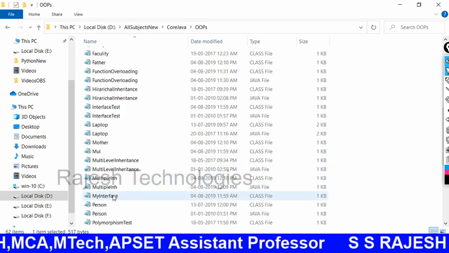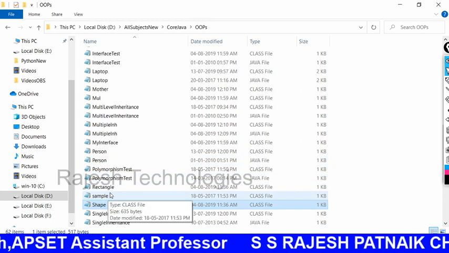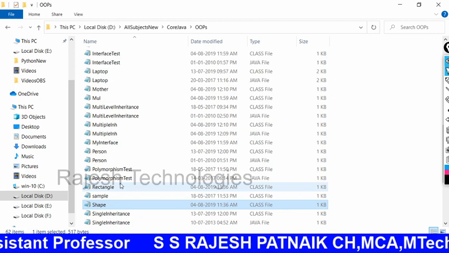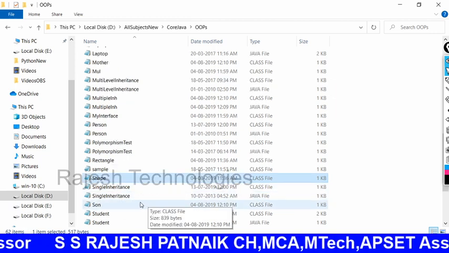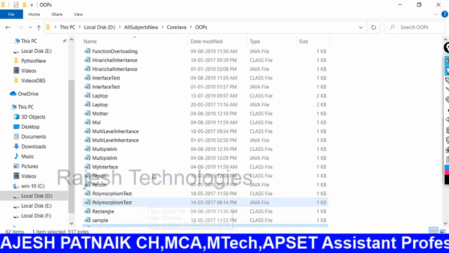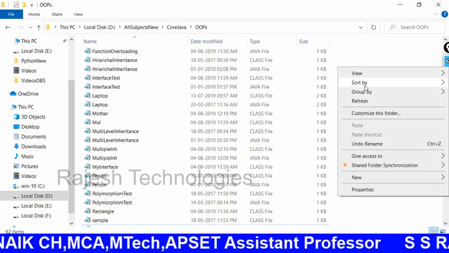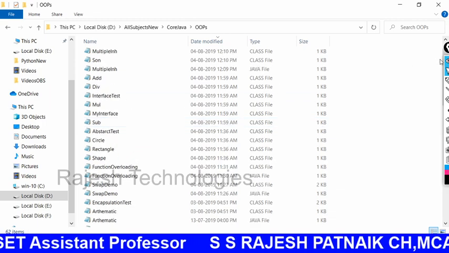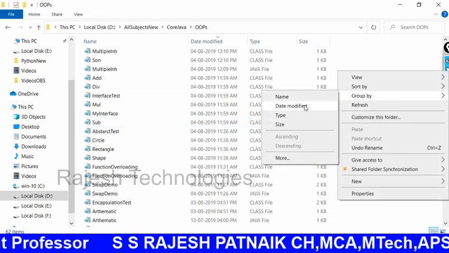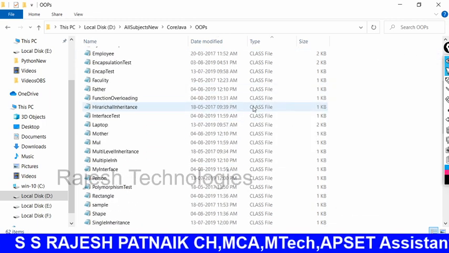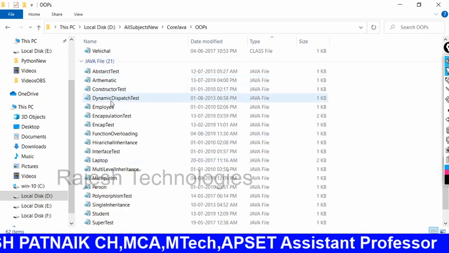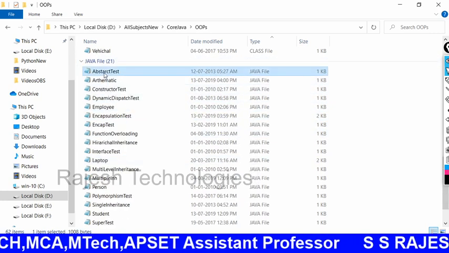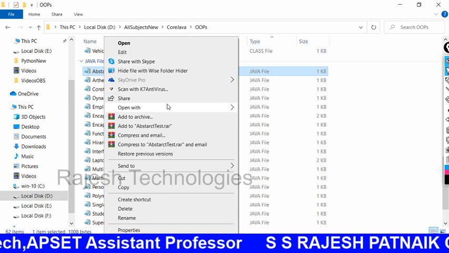I already have the example, that's why. So the class 5. Okay, this is the abstract test.